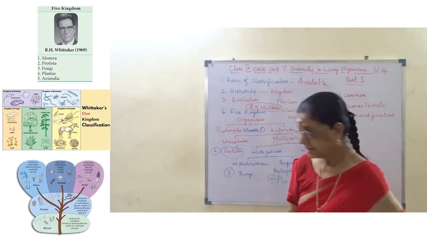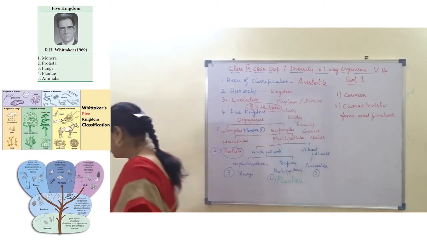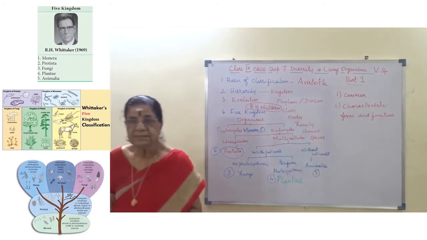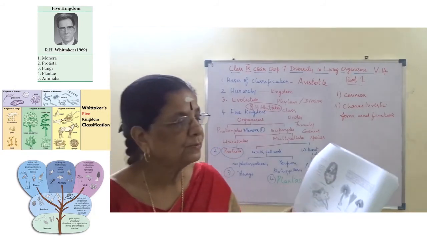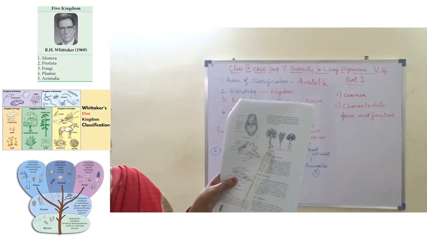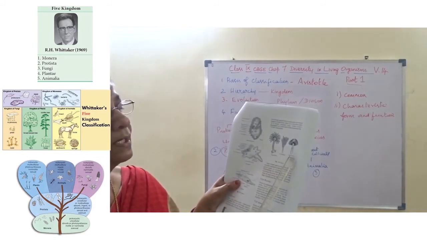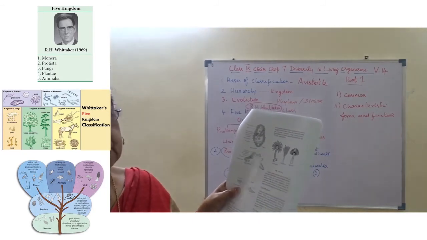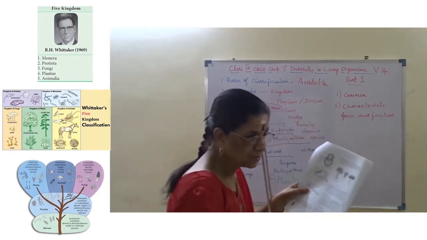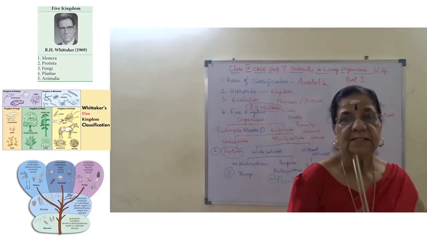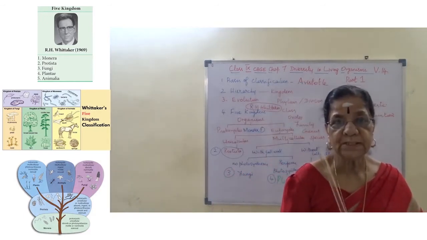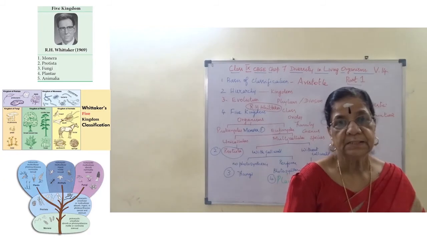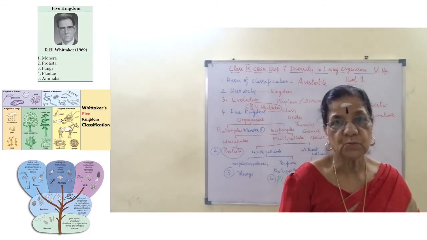Examples for fungi are yeast and mushroom, and also Aspergillus, Penicillium and Agaricus. Fungi are given a separate kingdom because they are non-chlorophyllous and cannot prepare their own food.